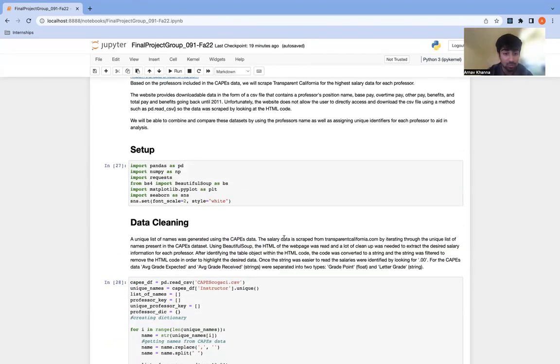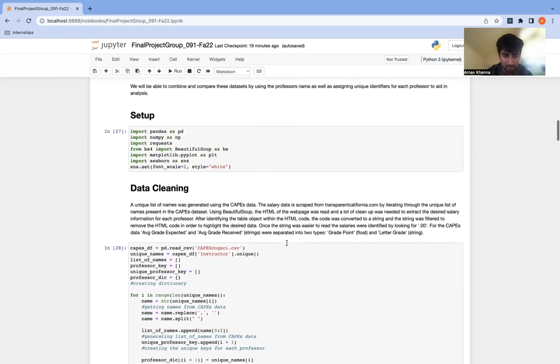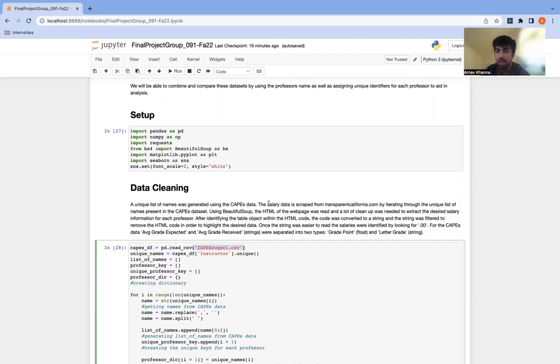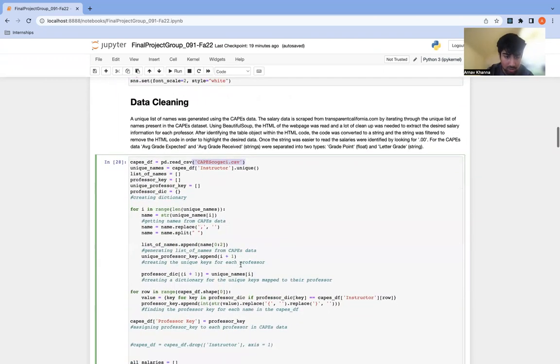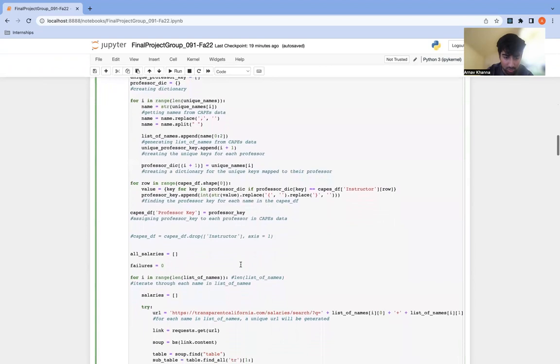Then the next thing we did was move on to data cleaning. So we got our data into a CSV file, as you can see here, and we put it in a data frame. But this was very raw data from CAPES. We still needed to clean it quite a bit, and you can see that this whole section was just cleaning through this CAPES data.